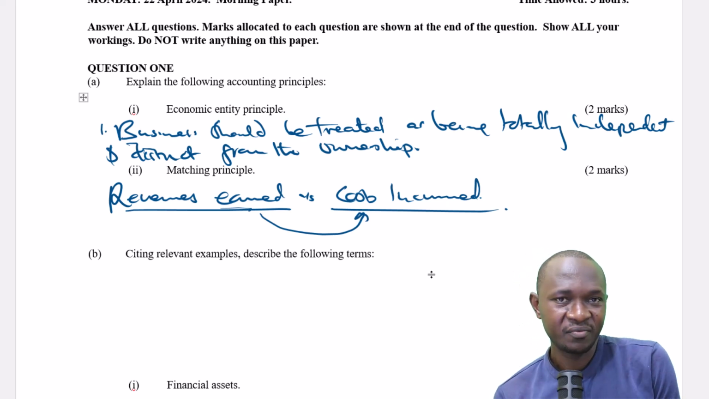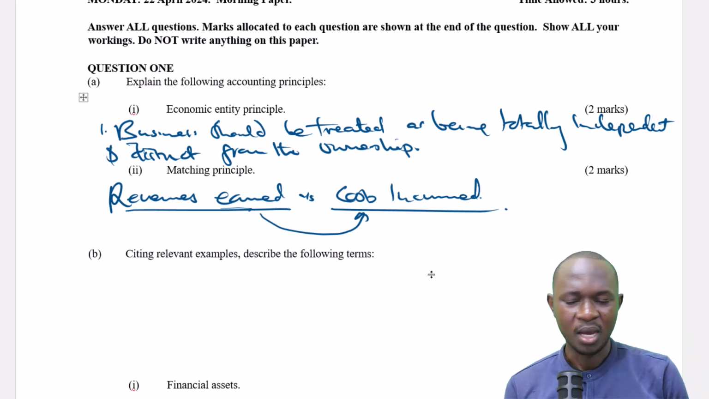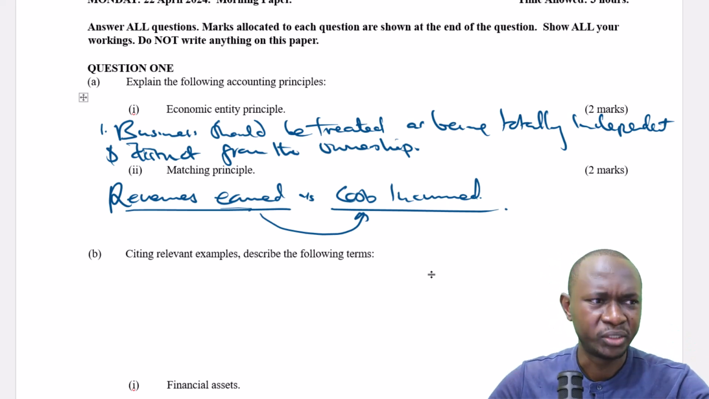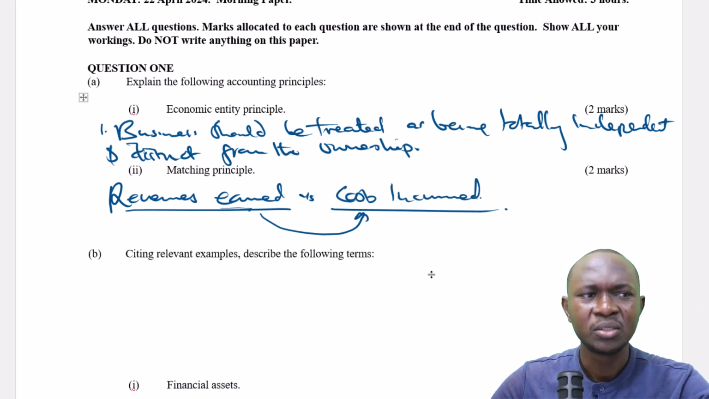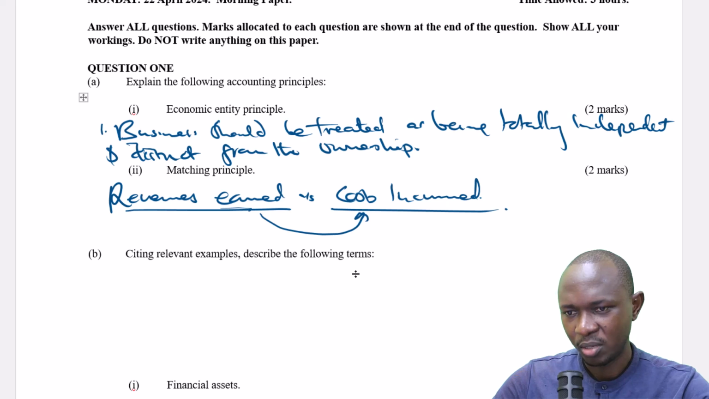Where are the revenues coming from? So we should make sure that the two actually match. And for your notes, just say that the matching principle requires that expenses or costs be matched to their respective revenues that they help generate. So that is what the matching principle is all about.